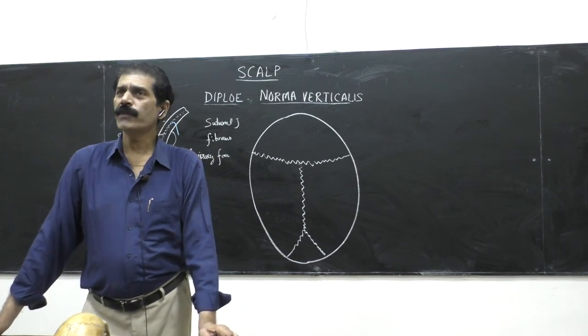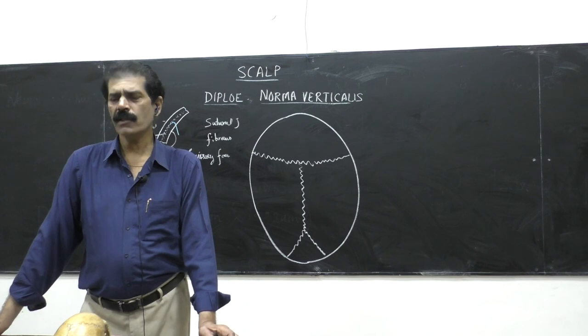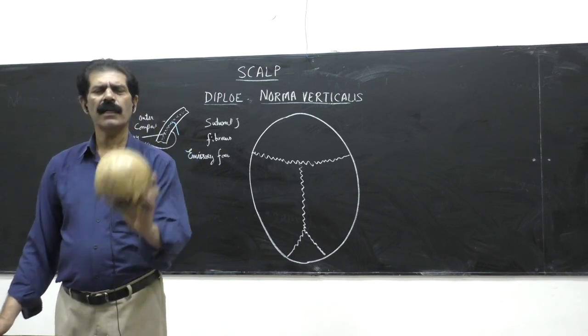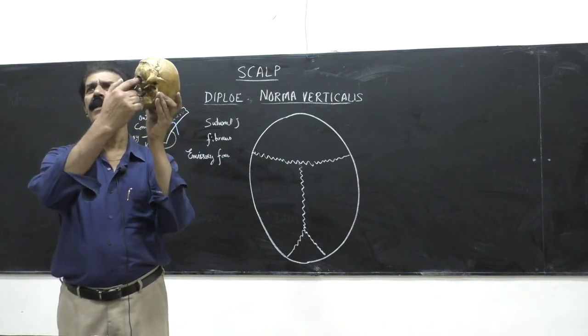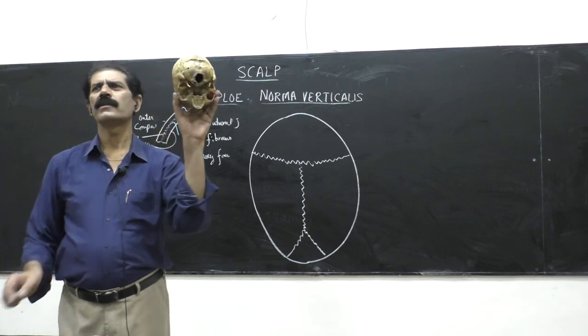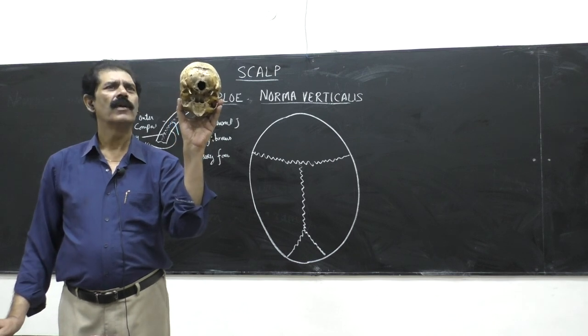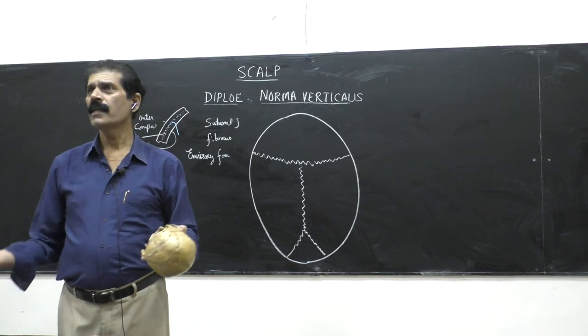And if any vein is passing through them, they are called emissary veins. Or any artery, any vein. So there are so many emissary foramens present. In the base of the skull they are also present, in norma basalis. The largest emissary foramen is called foramen magnum, and there are other smaller ones: foramen ovale, spinosum, lacerum, and so many more. They are all examples of the emissary foramens. Some are bigger, some are smaller.